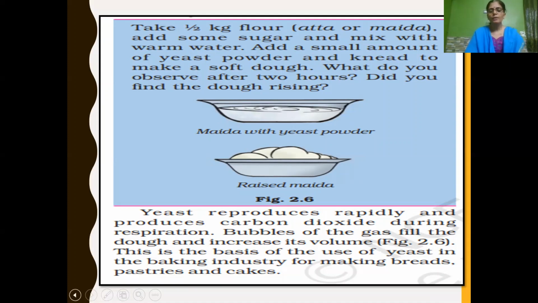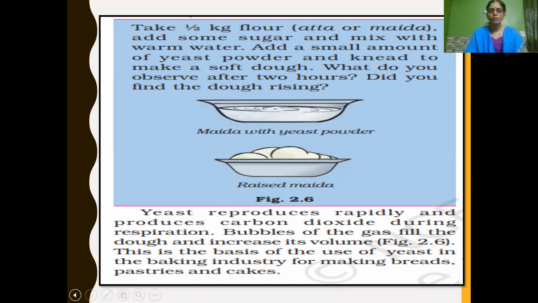This carbon dioxide gas gets trapped in between. After we make this into bread, or if you see dosa, when batter is spread on the hot tawa, what happens? You can see very minute holes come out. That is because of the heat: the carbon dioxide trapped in the batter or dough escapes, making holes in it. That is why bread, dosa, idli, whatever it is, becomes very soft. So for this, fermentation is very necessary.